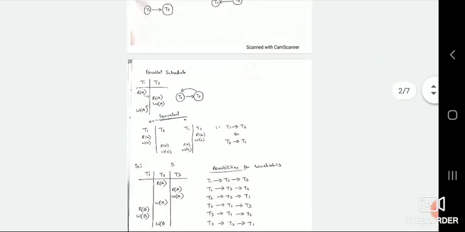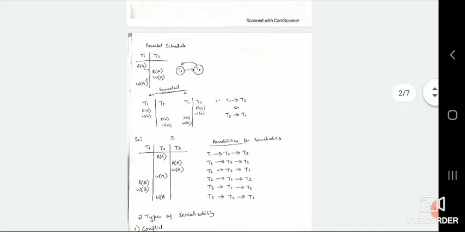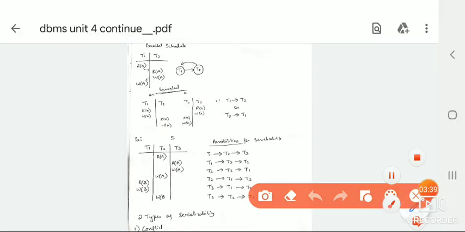Below is an example of a parallel schedule. We will check whether this parallel schedule is equivalent to a serial schedule or not. T1 has a read operation and a write operation, and T2 also has read and write. First we perform a read in T1, then we jump to the T2 transaction to execute its operations.